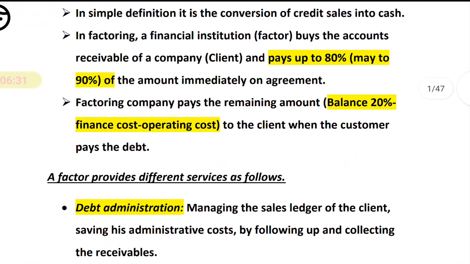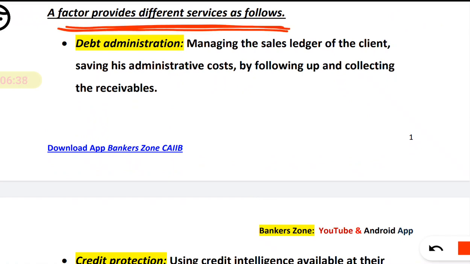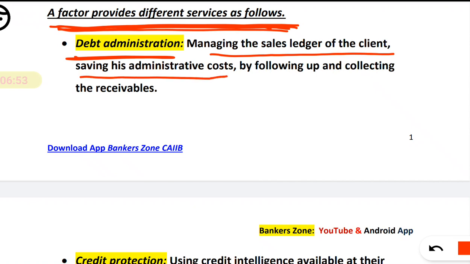Now, what are the different services provided by a factor? The financial institution, the factor, provides which services? First, debt administration. How? Managing the sales ledger of the client and saving his administrative cost by following up and collecting the receivables.